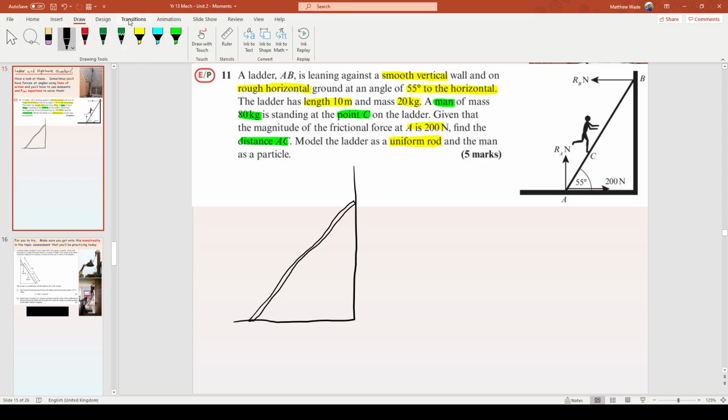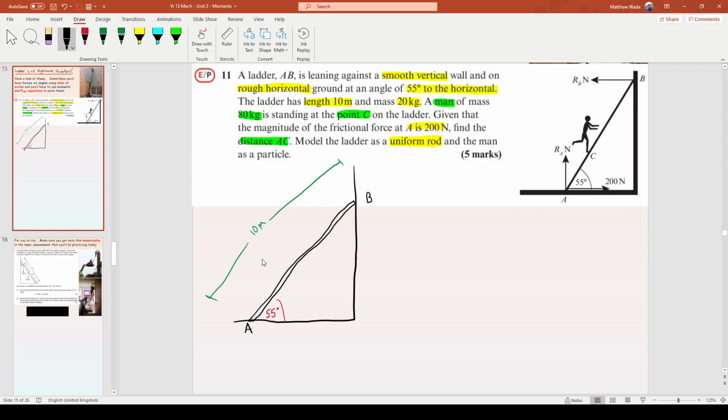Cool. What do I know about the ladder? I think I know that it's 10 meters long, from there to there. I know that it's got a 55-degree angle up with horizontal, so 55 degrees is there. Oh no, that's not everything. I know that the ladder is called AB, which means it goes from A to B. I think that is everything I know about the ladder. Okay, cool. So here we go, my buddies.